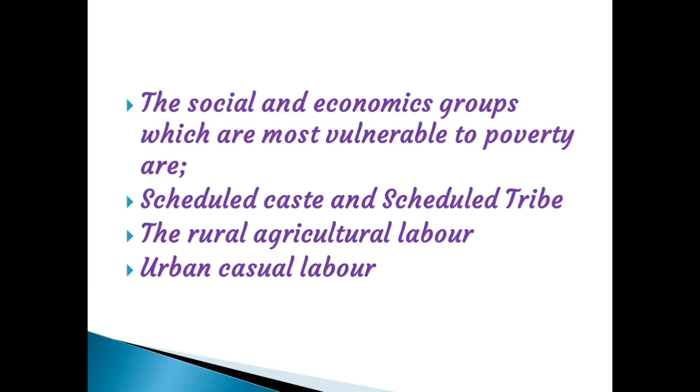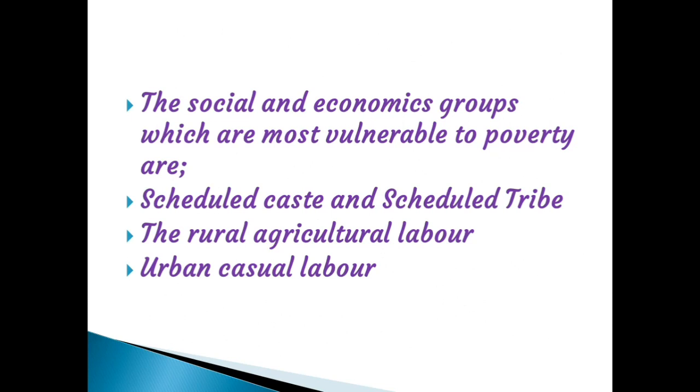The social and economic groups which are most vulnerable to poverty are the scheduled caste and scheduled tribe. These are the social groups. These are the more vulnerable groups, who are affected more by poverty. That is vulnerability to poverty. Okay, scheduled caste and scheduled tribe.